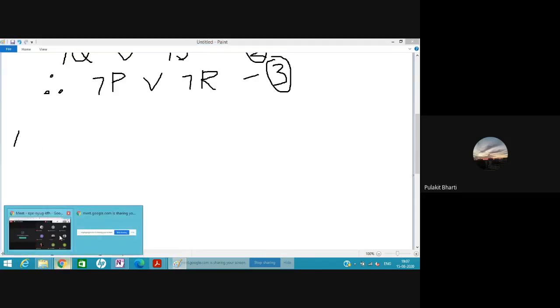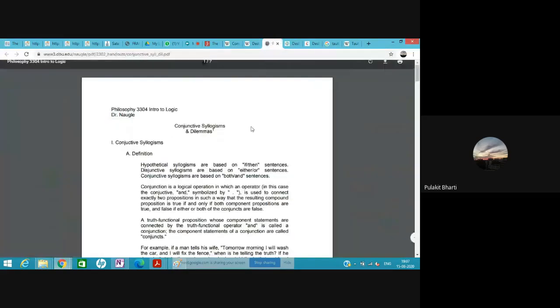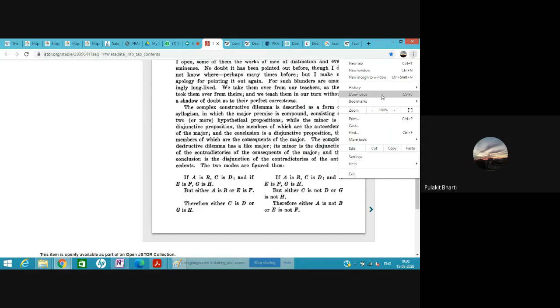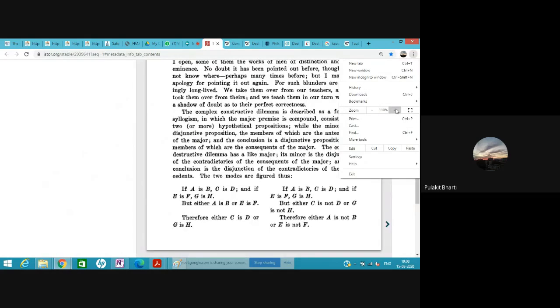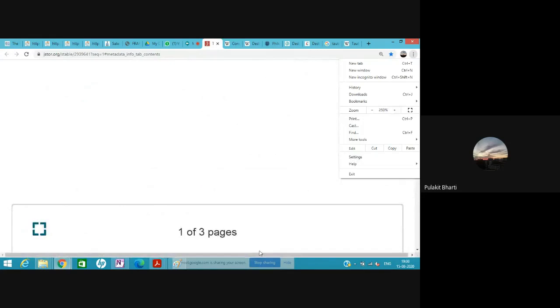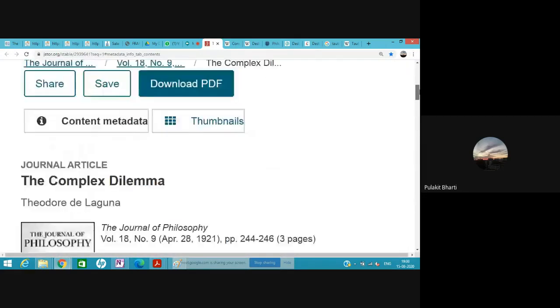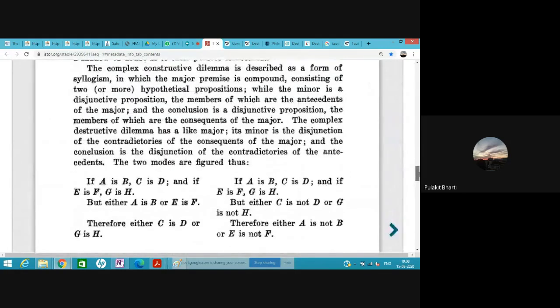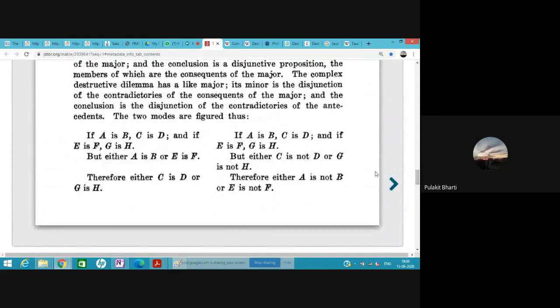Wait a second. I think I have this. This was a very good book. Let me increase the size. So can you all see this? I think it is legible. Okay, so say if A is B and C is D. If A is B, then C is D.